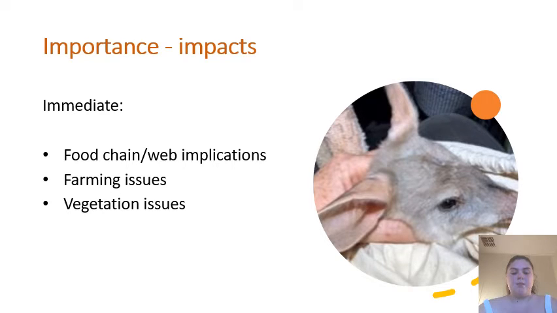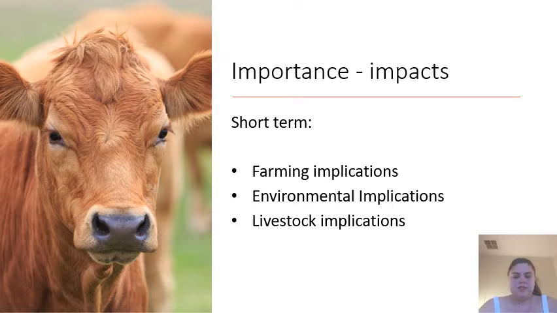The food chain and webs will become strained due to the removal of species. Without the bilby to remove the soil, the environment will become impossible to farm and grow, leading to vegetation issues as we no longer have the room or soil to grow vegetation. This leads to short-term impacts as we will lose crop space as the damage of the environment grows and bacteria further damages the surrounding environments.